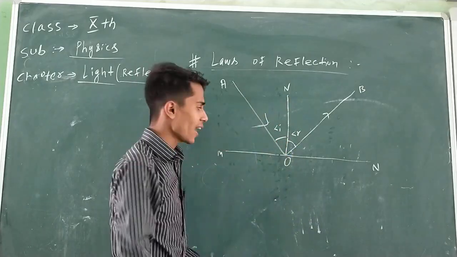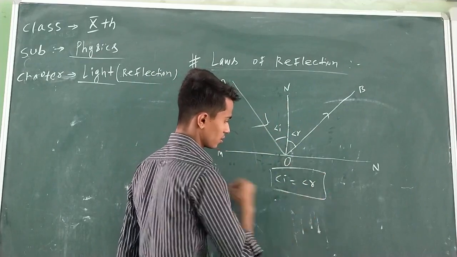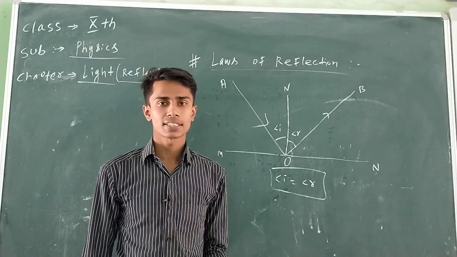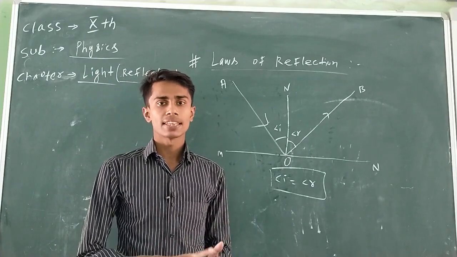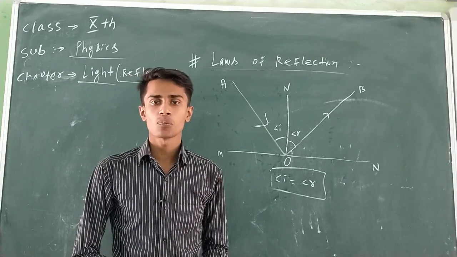As per the second law of reflection, angle I will always be equal to angle R. Any problem? What are the two laws of reflection? The incident ray, the normal, and the reflected ray at the point of incidence are coplanar. It means they lie on the same plane at the point of incidence.